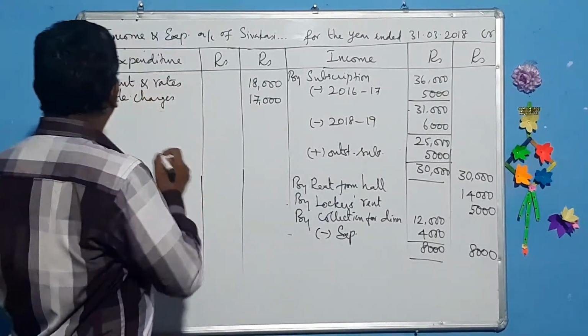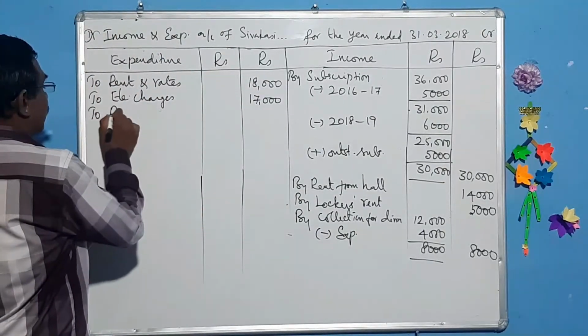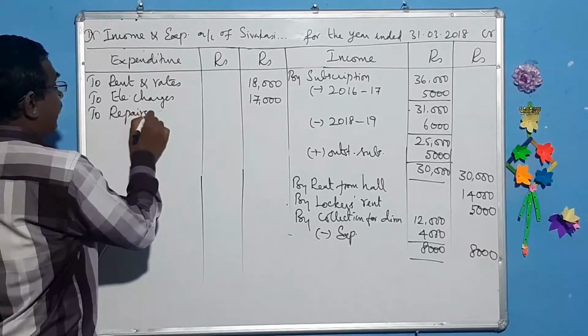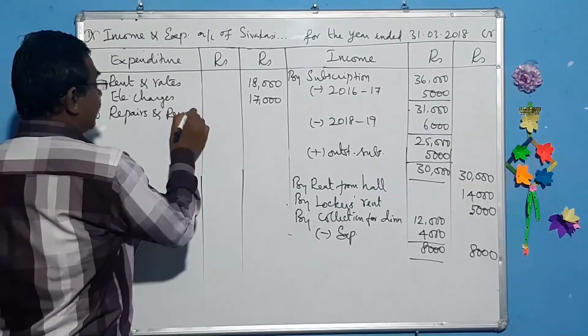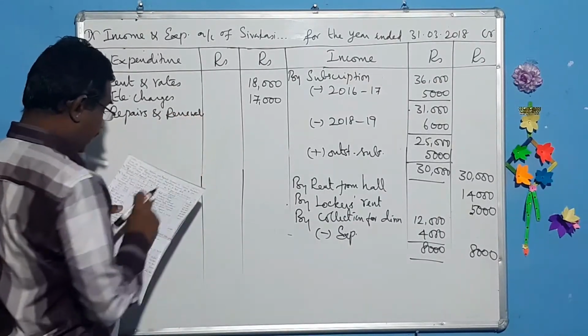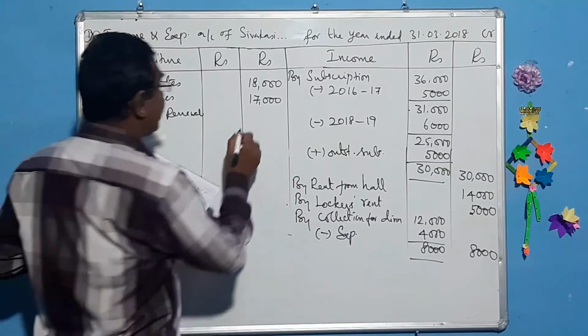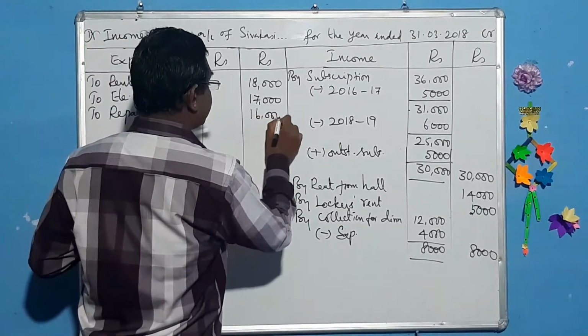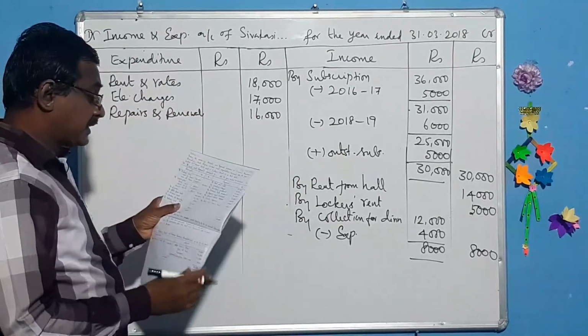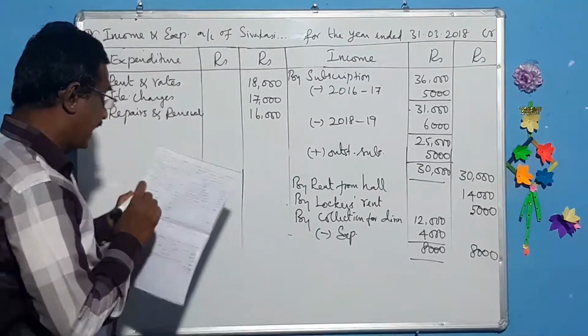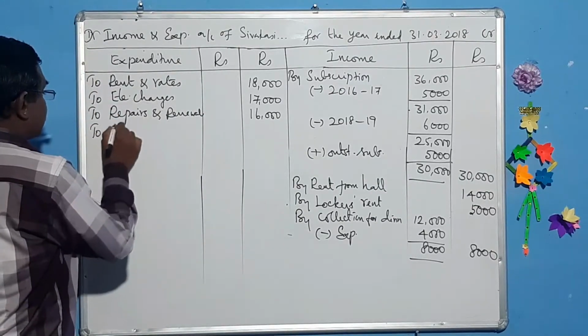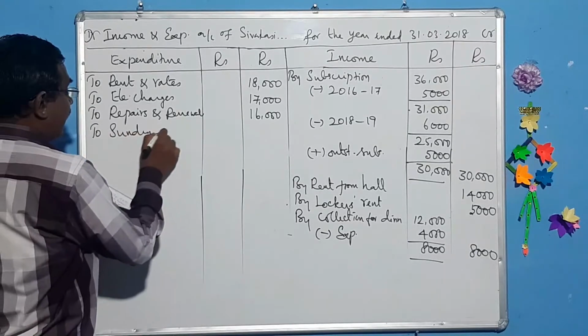Repairs and renewals. Revenue item. So repairs and renewals. What is that amount? 16,000. And special dinner expenses, we have done that. And sundry expenses, to sundry expenses.